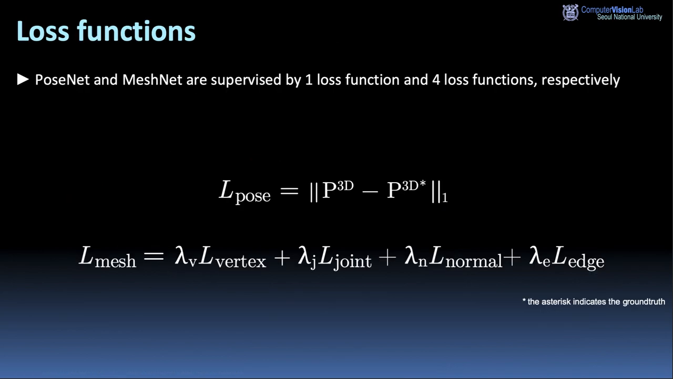PoseNet and MeshNet are supervised by one loss function and four loss functions respectively. We train the PoseNet by minimizing the L1 distance between the predicted 3D pose and the ground truth root joint relative 3D pose. On the other hand, we train MeshNet with a weighted sum of vertex coordinate loss, joint coordinate loss, surface normal loss, and surface edge loss.